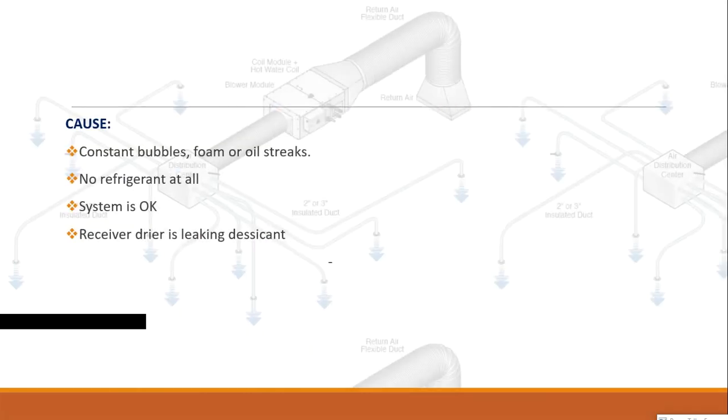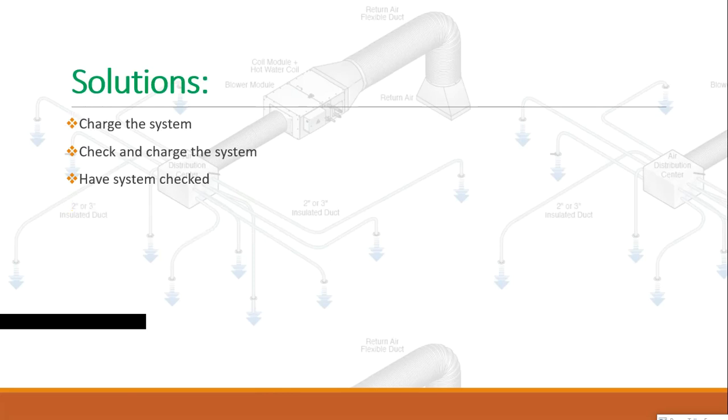Cause. Constant bubbles, foam, or oil streaks. No refrigerant at all. System is okay. Receiver dryer is leaking desiccant. Solutions. Charge the system. Check and charge the system. Have system checked.